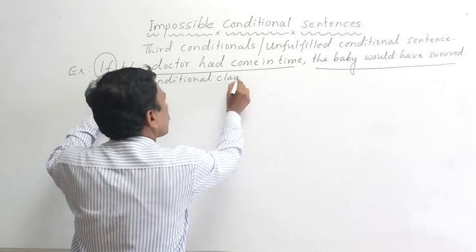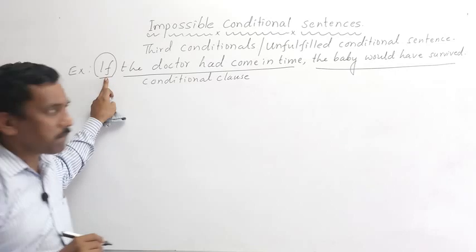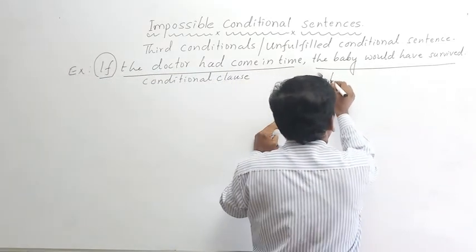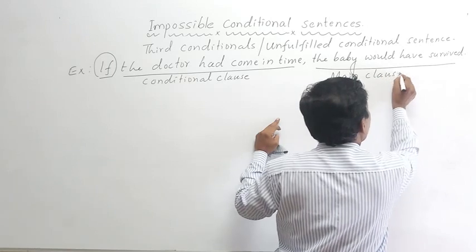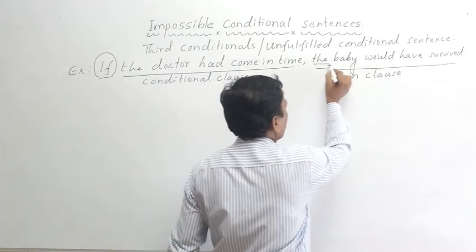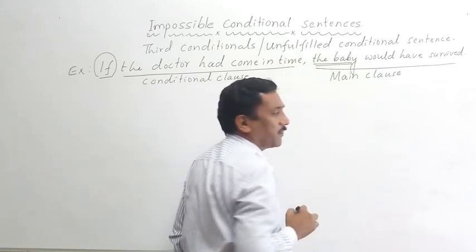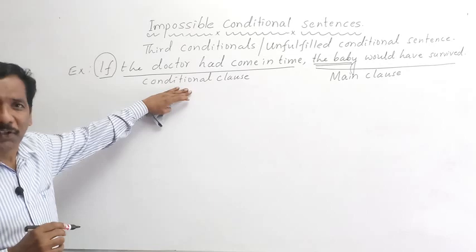Conditional clause, you know that, always begins with if, and the next one is main clause. Main clause always begins with subject. Okay? Please observe the sentence.